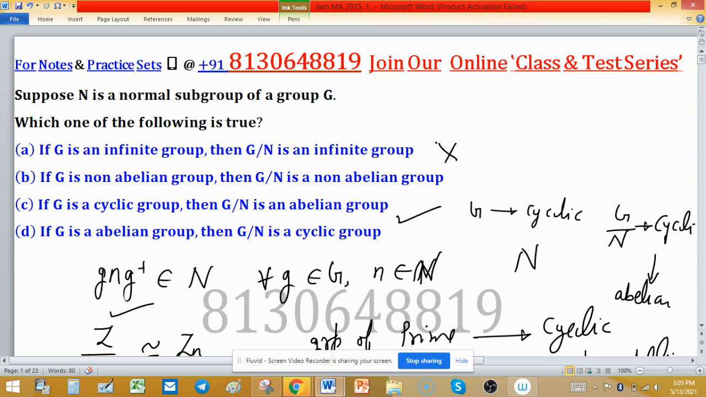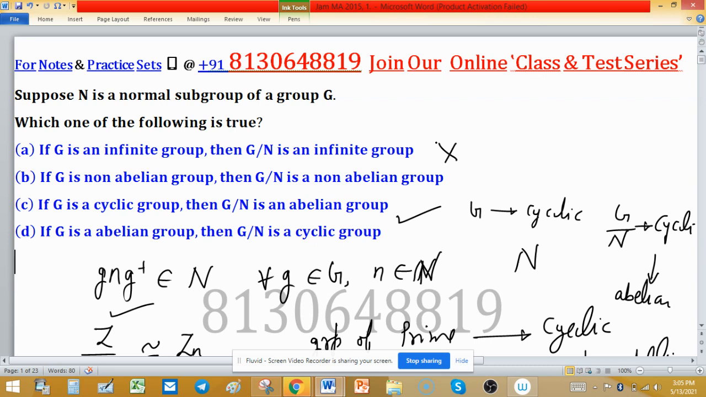If G is an abelian group, then G over N is a cyclic group. You will reach that this statement is also false, and option B is again false. So you have to discard options one by one.